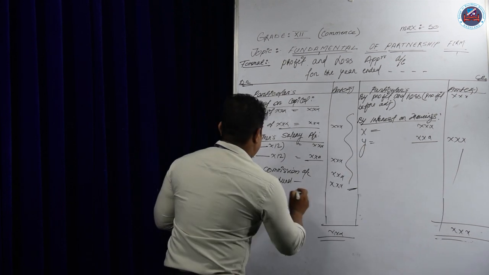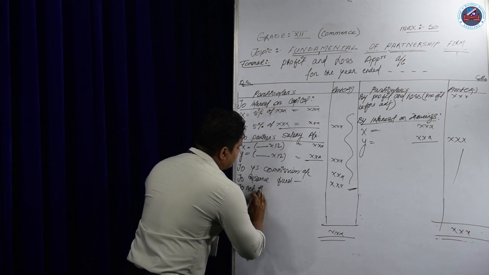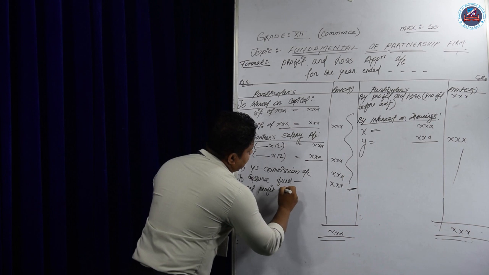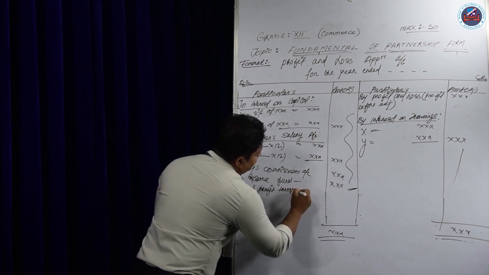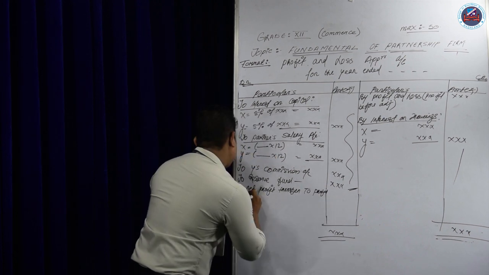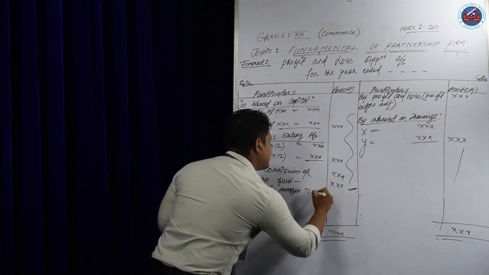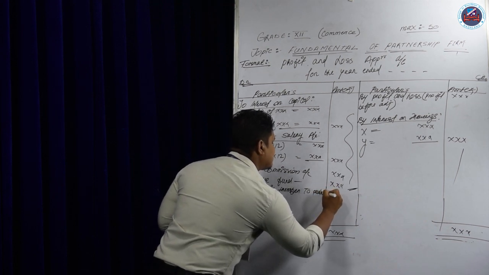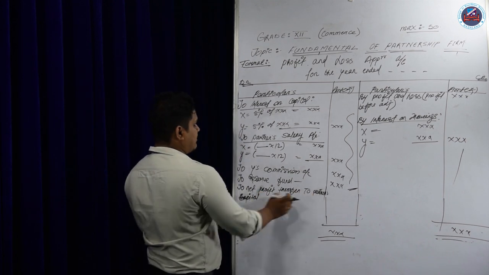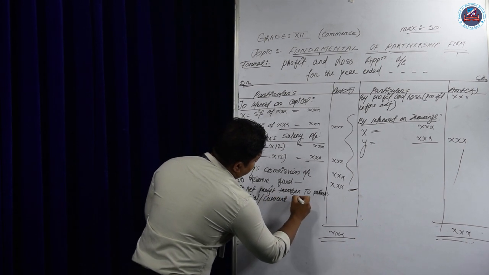After that, what will I write here? To net profit, transfer to partners' capital account. Transfer to partners' capital or current account. That I will discuss later. What is called capital or current? That will come in the next point. Partners' capital or current account.